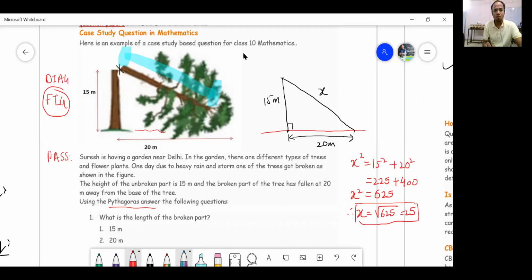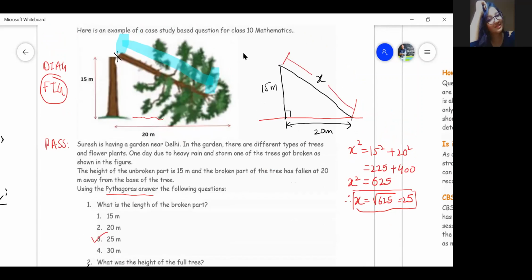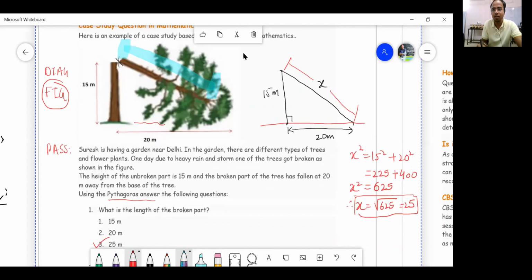Let us check out. What is the length of the broken part? Yes, it has to be 25. Let me check out whether the answer is 25. Yes, the answer is 25. What was the height of the full tree? Height of the full tree is 40 meters. How do I find the height of the full tree? Very good. You got it right.